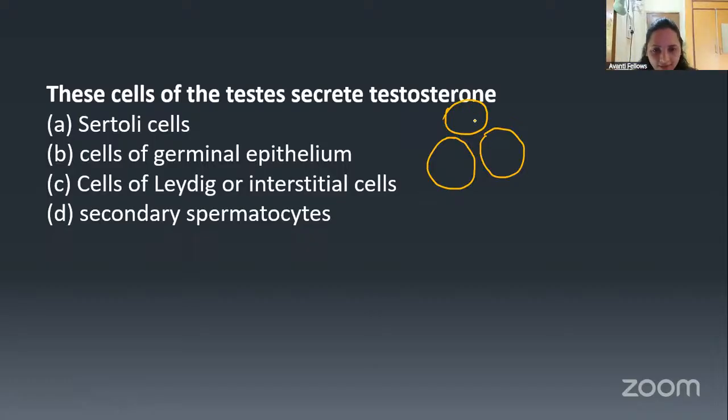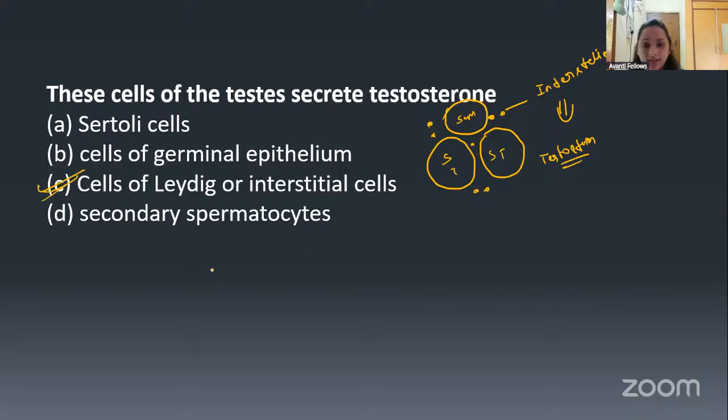These are the seminiferous tubules. Outside them, the cells present between the seminiferous tubules we call the interstitial cells, or the Leydig cells. These are going to produce the testosterone. Okay. So the correct answer is option C, guys.